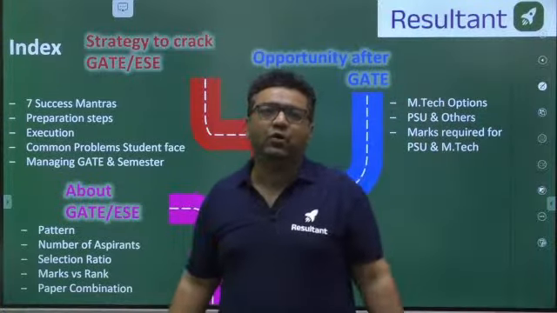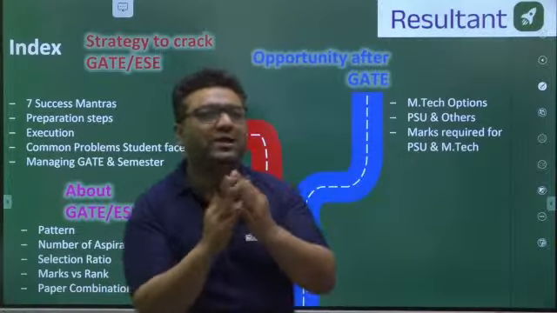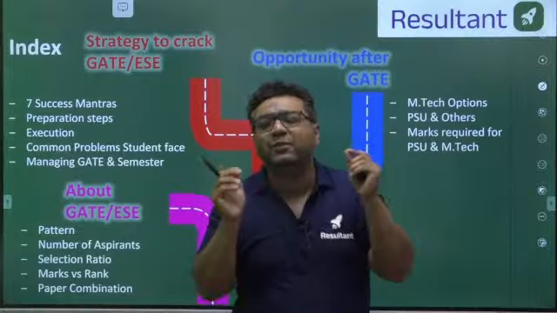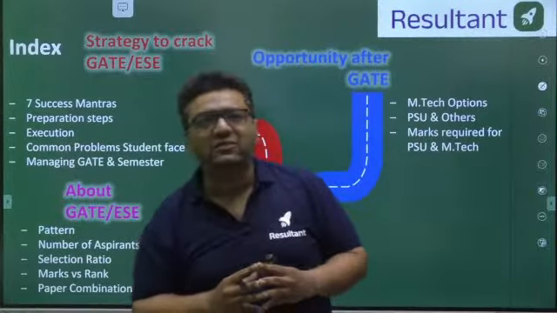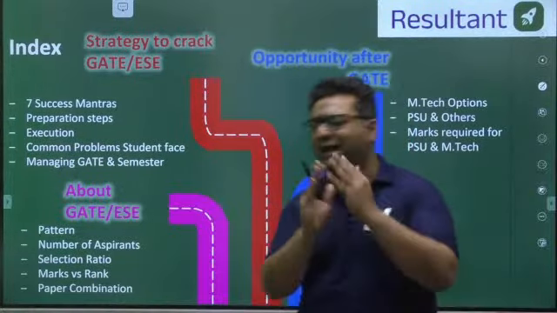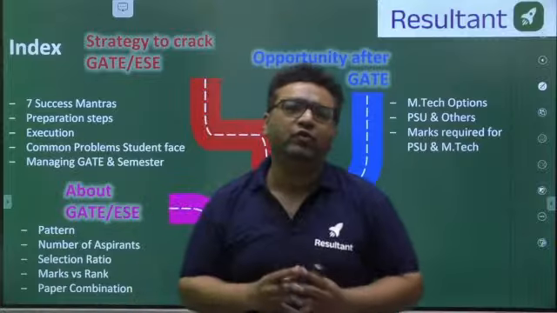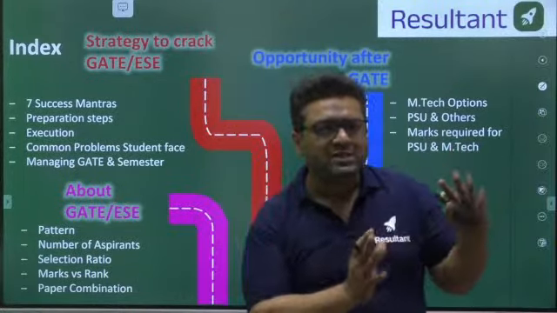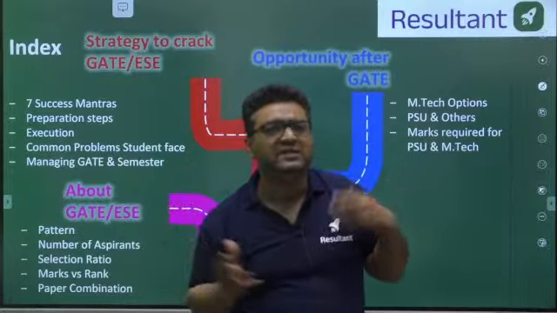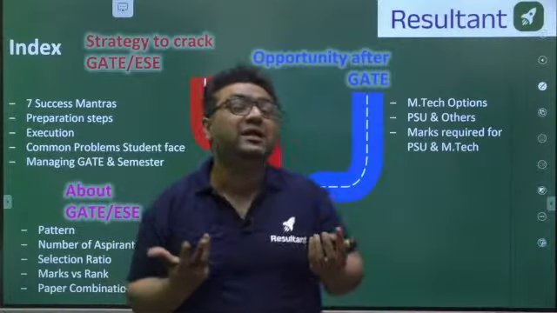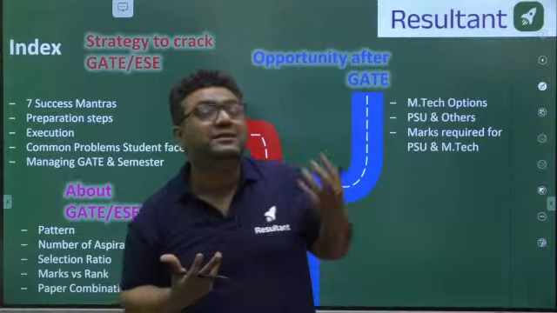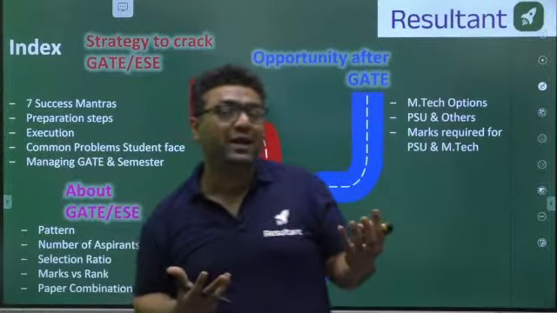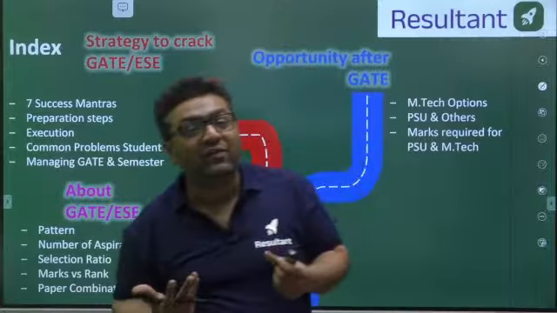Now we are coming to the very important things, what we are going to provide you in this particular session. When we are talking about GATE and ESE, I am well aware that the majority of you have started your preparation for GATE and ESE, but still you would have some doubts. Sir, what is the difference between their syllabus? What is the selection ratio? How many students are going to appear in GATE? How many students are going to appear in the engineering services paper? What marks do I have to score to get a good rank? And what would be a good rank for PSU?